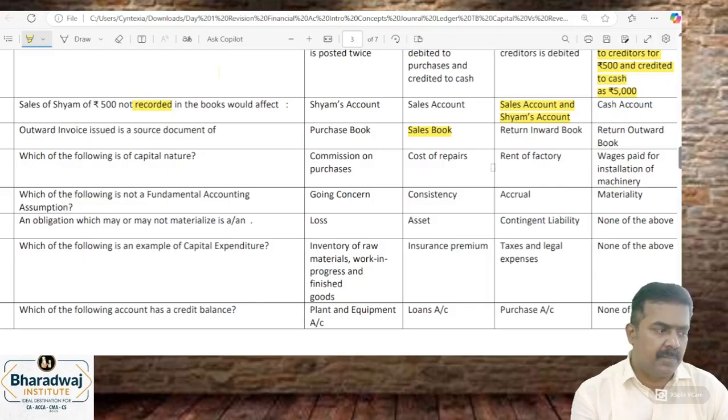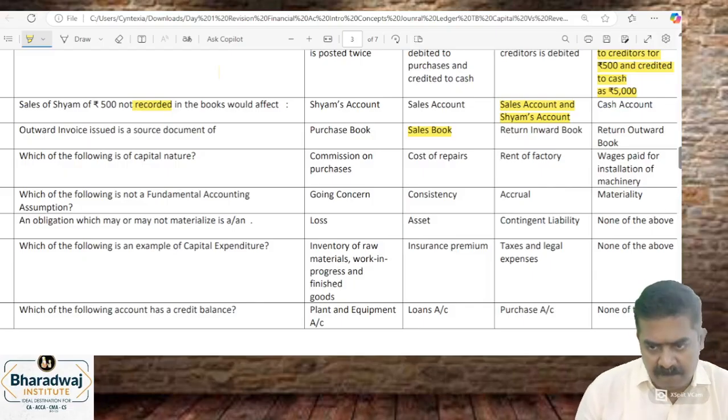Wages paid for installation of machinery. It's part of the cost of the machinery.